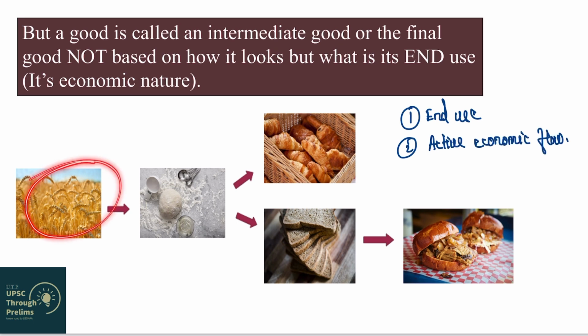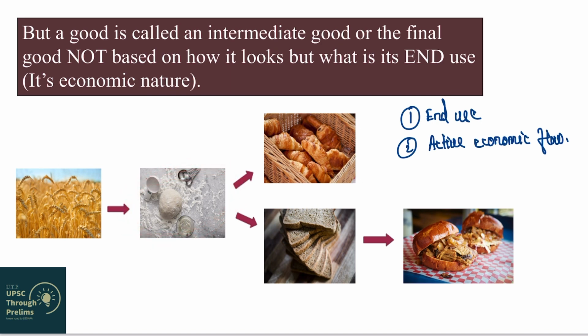If you grow this wheat and use it for personal consumption, what will this wheat become for you? It will be a final good for you. But if you also sell some of that wheat to a person who is making dough, what will this wheat be called? This wheat will be called an intermediate good in the production of this dough. The wheat that you consumed is a final good for you. The wheat that you sold, that is economic flow. The wheat that you sold to make this dough is actually an intermediate good in the manufacturing of this dough.